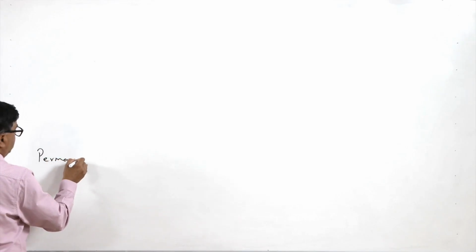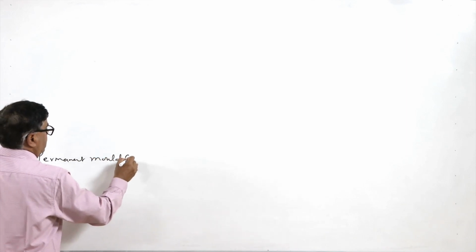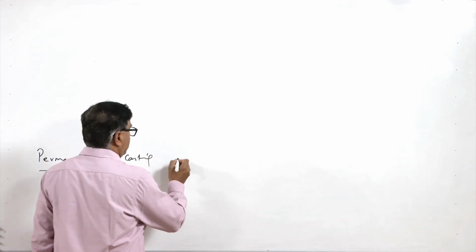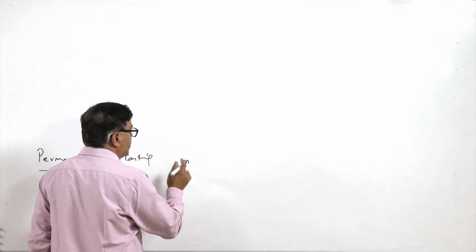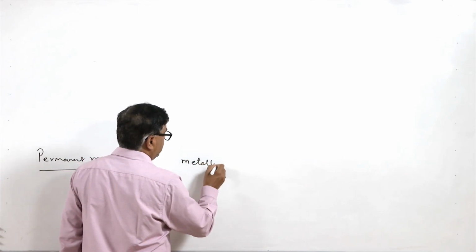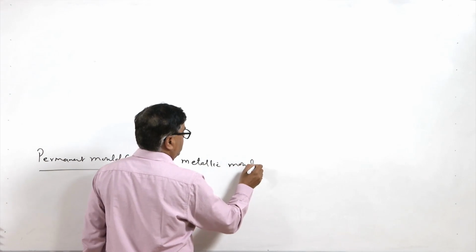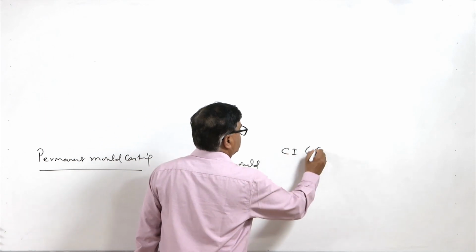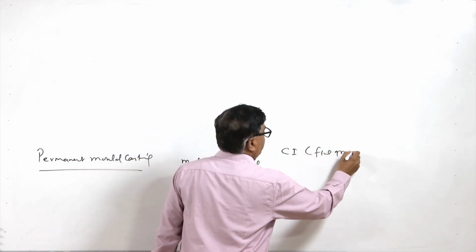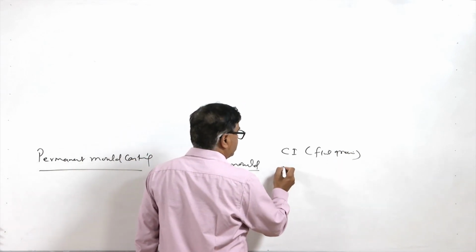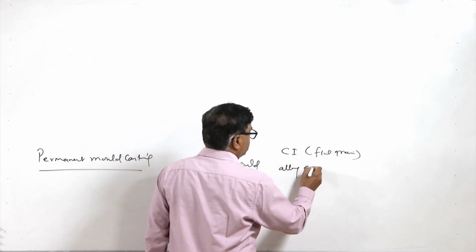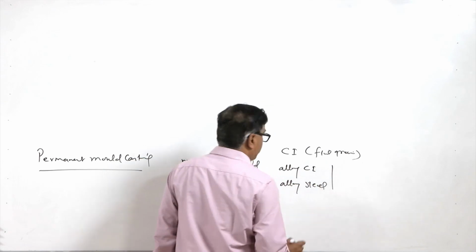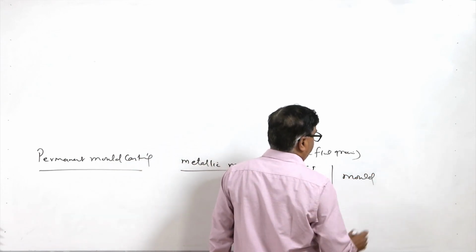Coming to the permanent mold casting process, as the name appears, it uses a mold which remains there, meaning it uses basically metallic molds. Mostly these are of fine grain cast irons, but alloy cast irons or alloy steels can also be used for preparing the mold.